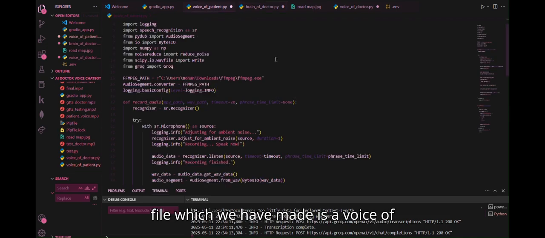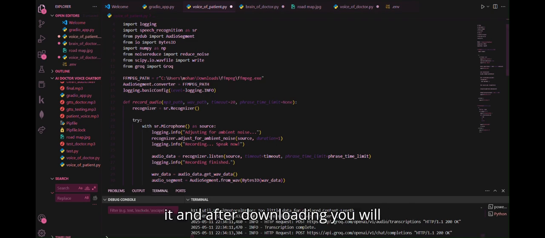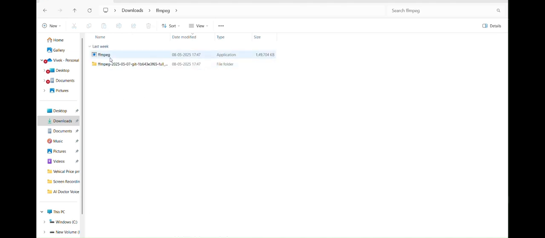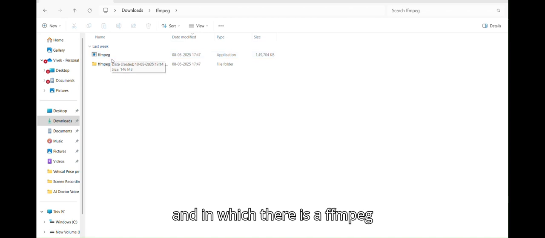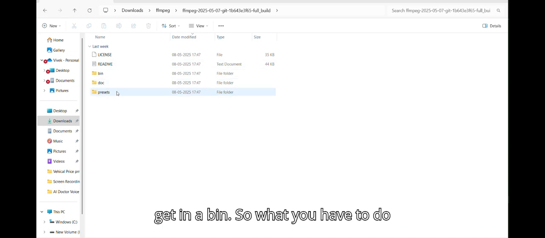So let's start now. The second file which we have made is the voice of patient. What will it do? It will record or take voice from a patient, save it in one file, and after that transcribe it. So let's go one by one. These are the files which we needed to import. There's FFmpeg, you have to download it, and after downloading you will get a folder named FFmpeg, in which there is an ffmpeg.exe file in the bin.